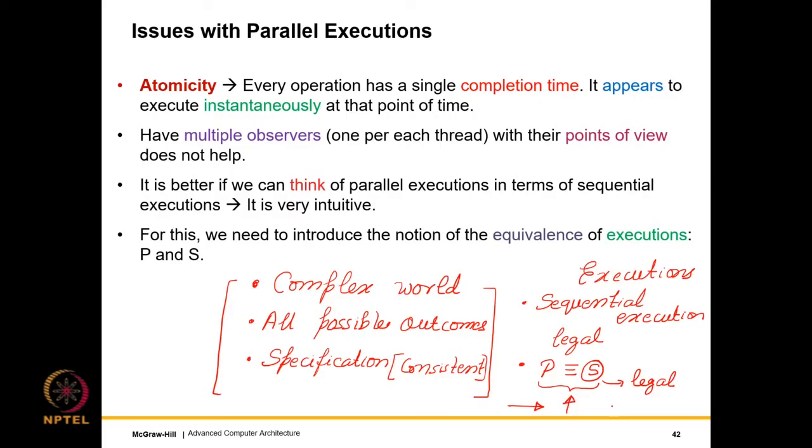So what is our aim? Our final aim is to establish some sort of a control, some sort of an order over what seems to be a very disordered situation where all possible executions and outcomes and messages are allowed. We need some sort of a correctness framework. So we have taken some baby steps towards it. We have looked at execution, we have looked at a parallel execution, and we have looked at what it means for it to be equivalent to a sequential execution. So over the next few slide sets, we will extend this formalism to a full-scale memory model.